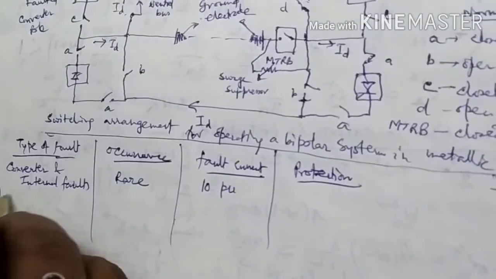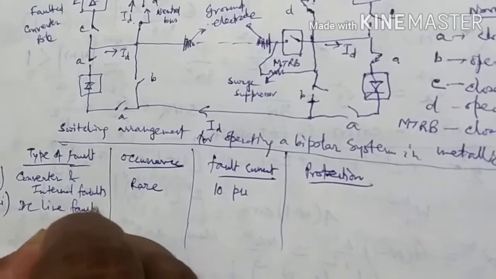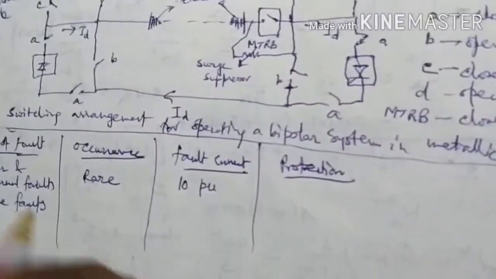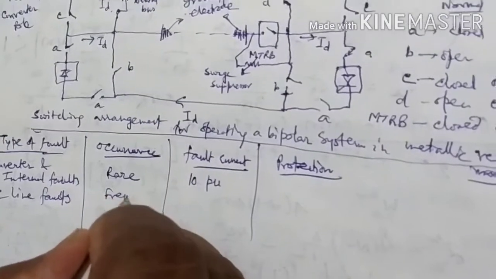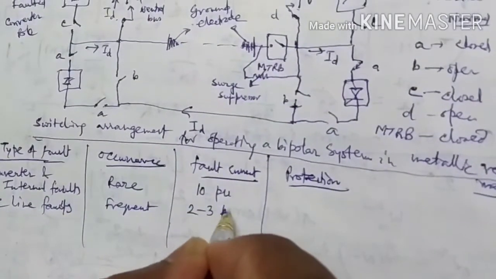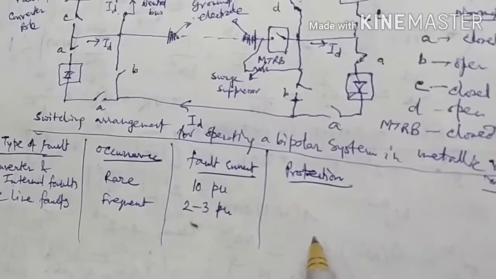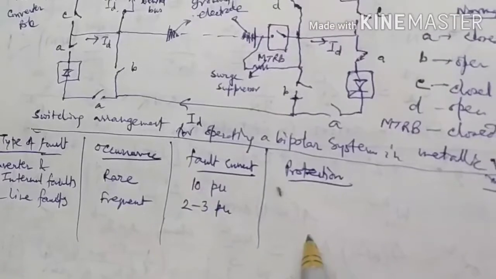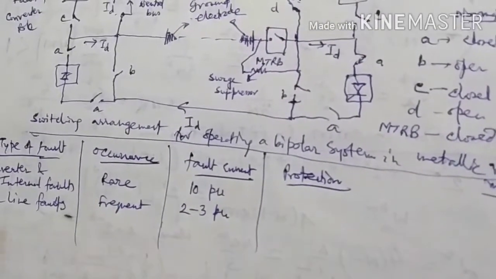Number 2, DC line faults. That is frequent, fault current 2 to 3 per unit, force retardation, dynamic VDCOL, AC breaker trips after a delay.